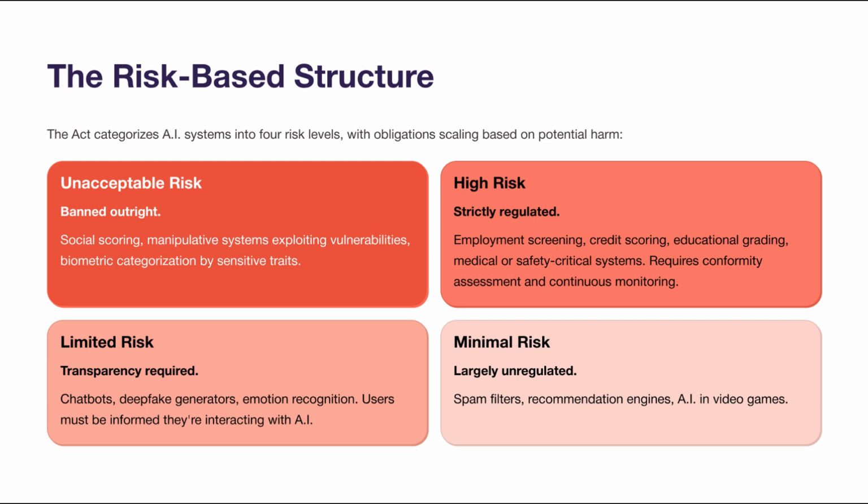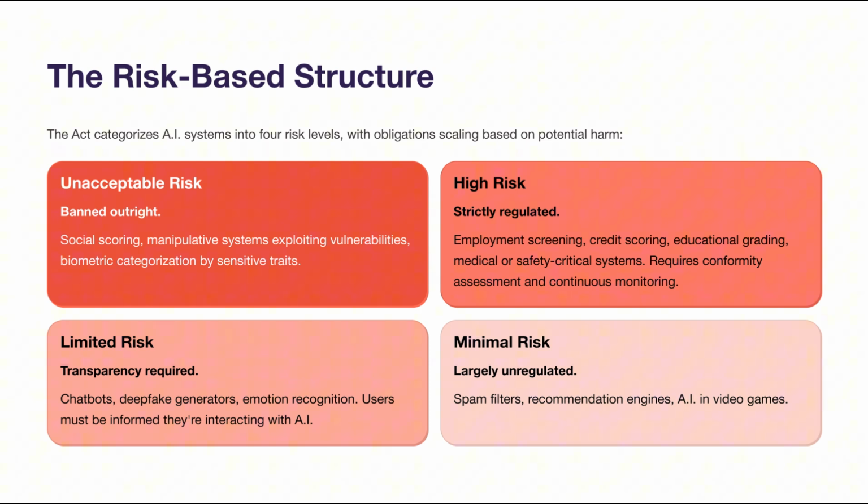Second, high-risk systems. These are allowed, but they are strictly regulated. High-risk systems must undergo conformity assessment before deployment and remain under continuous monitoring throughout their life cycle. Examples include AI used for employment screening, credit scoring, educational grading, or any system that plays a safety-critical role in areas such as medicine, transport, or infrastructure.